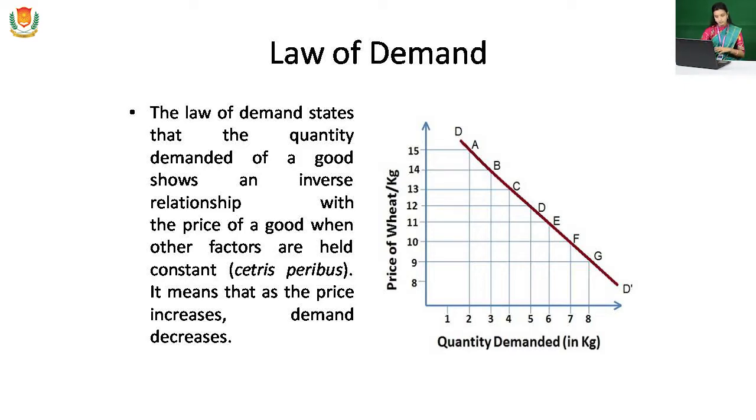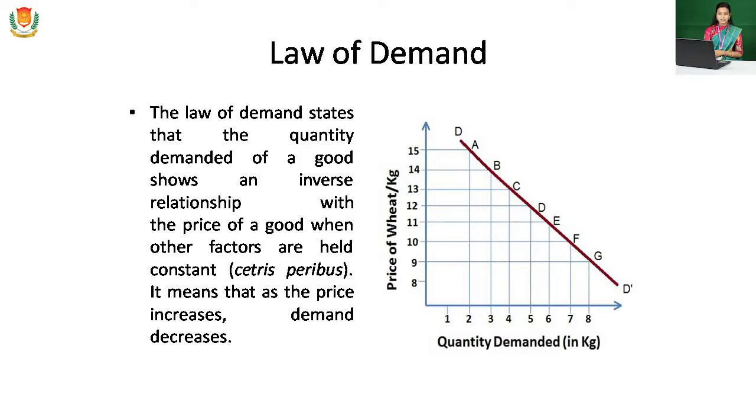You can see this in the law of demand image. In this graph, quantity is on the x-axis and price on the y-axis. There are different quantities 1, 2, 3, 4 up to 8, and different prices 8, 9, 10 up to 15.